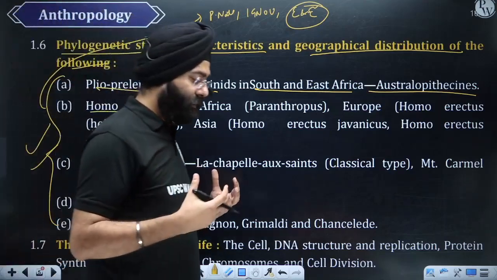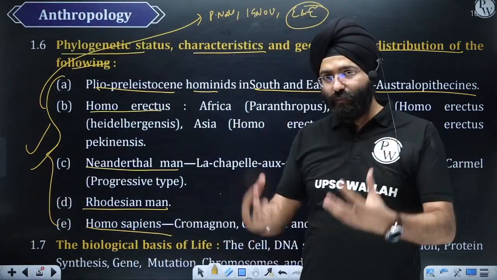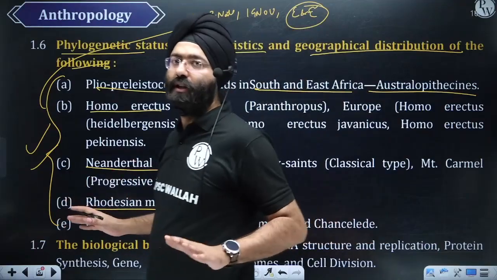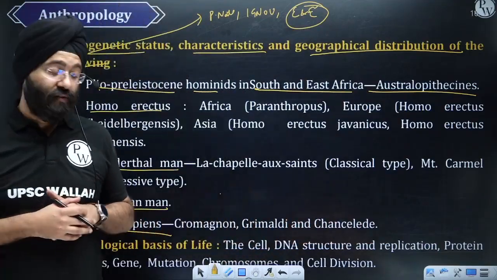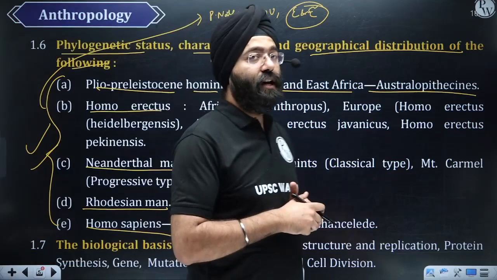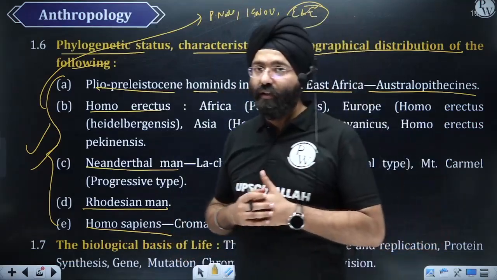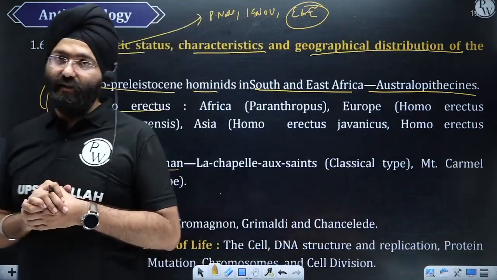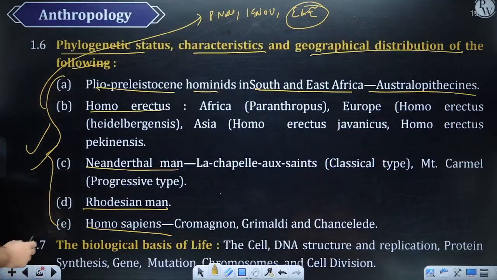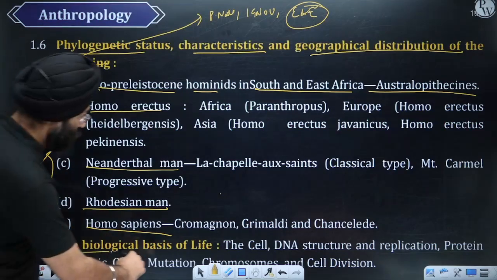It is like somewhat mathematics. If you write those points, those technical terms, the examiner cannot cut marks. That is why this component of physical anthropology is really very scoring, and you can get really good marks in this, right? So let's move on to the next topic, that is 1.7, the biological basis of life.